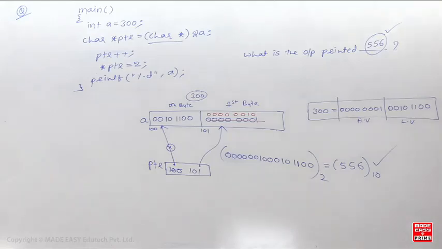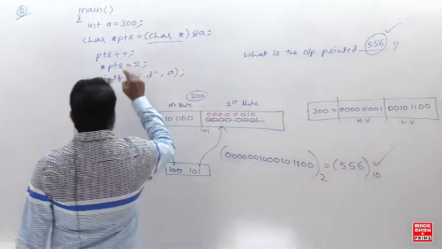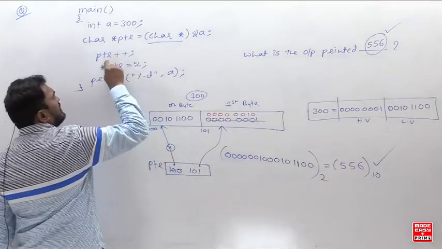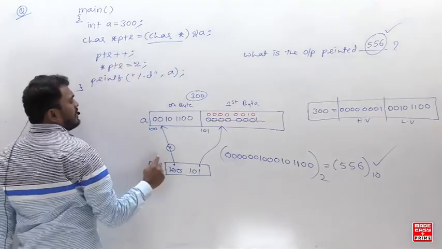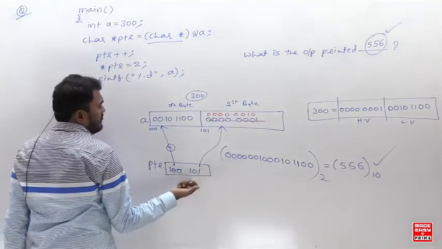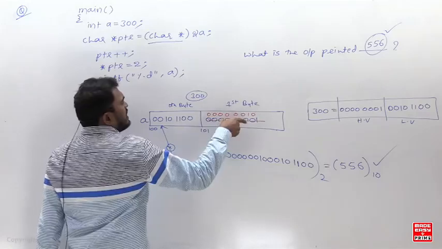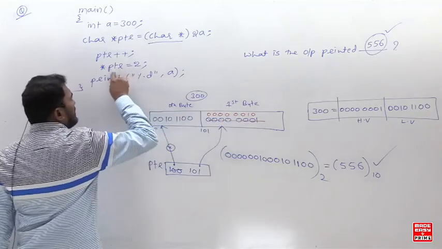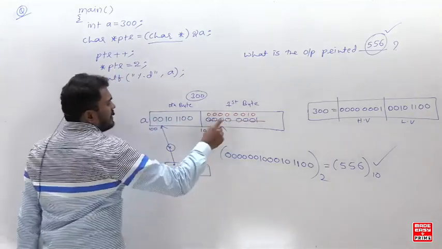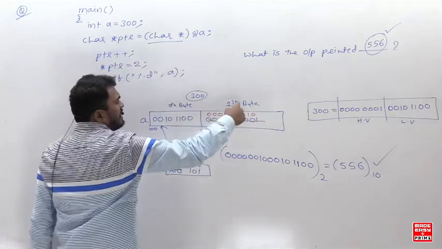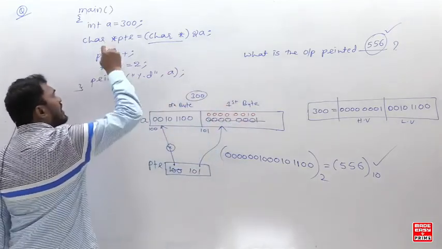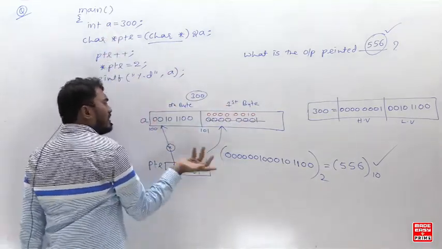The lower value byte is that one, and the second byte, the higher value byte, changed to 2. Look here: because it is a character pointer, if I increment PTR, it will increment only 1 byte. So 100 becomes 101. Then I change the value at the location PTR, star PTR, to 2. So this changed. After that, I am printing A.